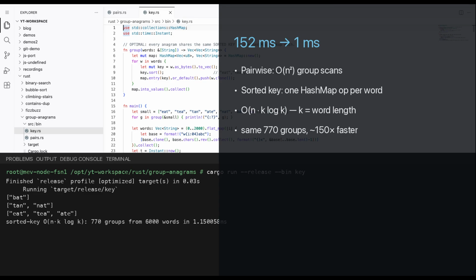The complexity. Pairwise was squared in the number of words. With the key, each word costs one sort of its own letters, K log K for a K-letter word, plus one hash insert. Linear in the number of words, same 770 groups, 150 times faster.